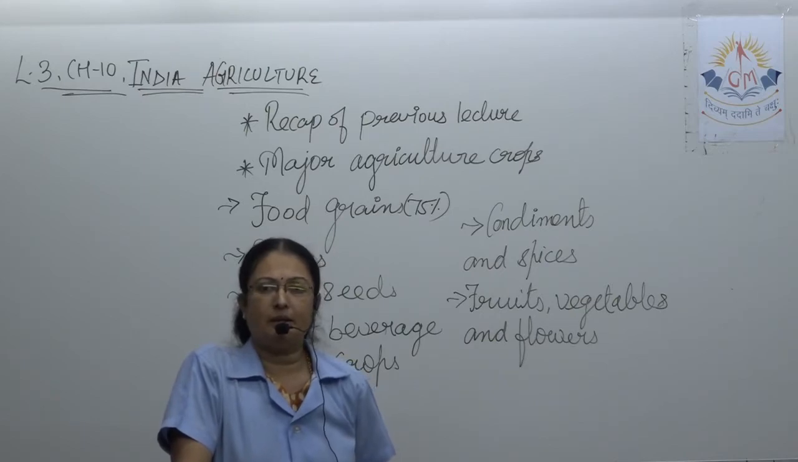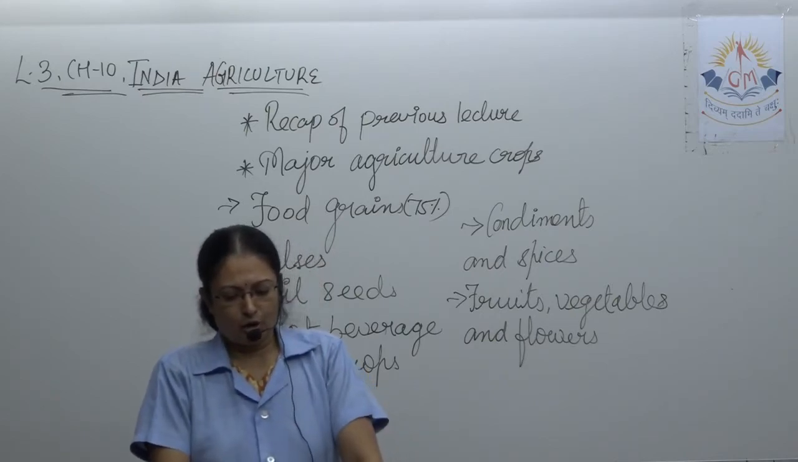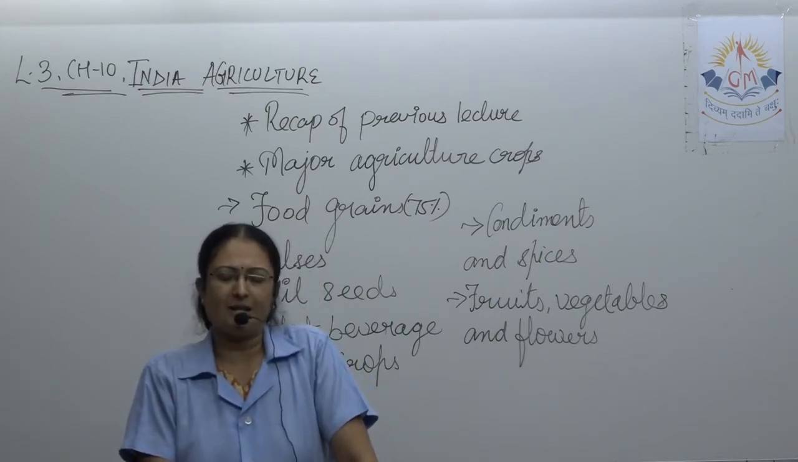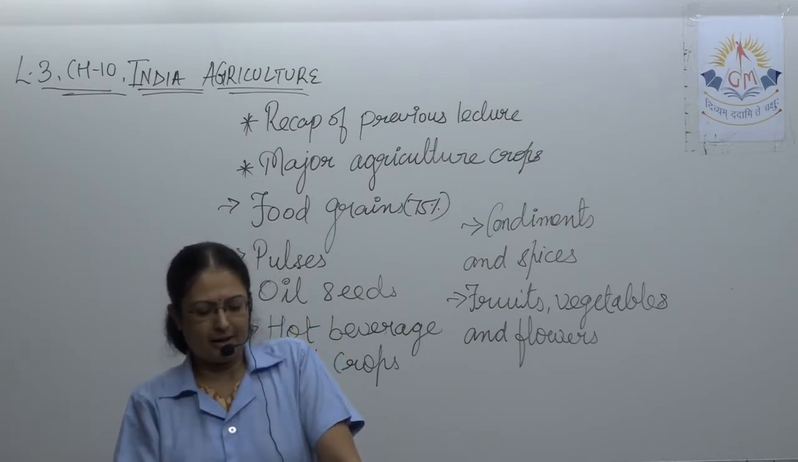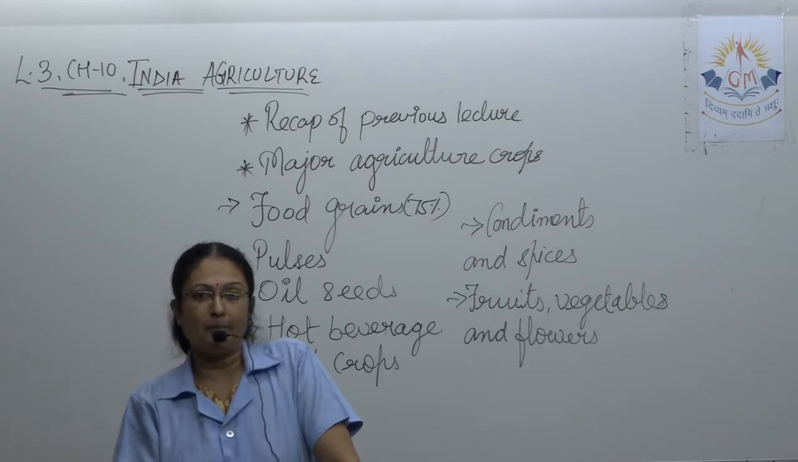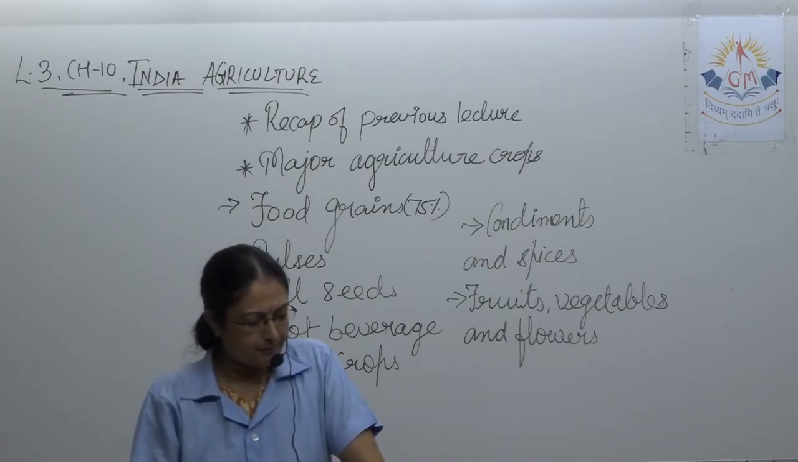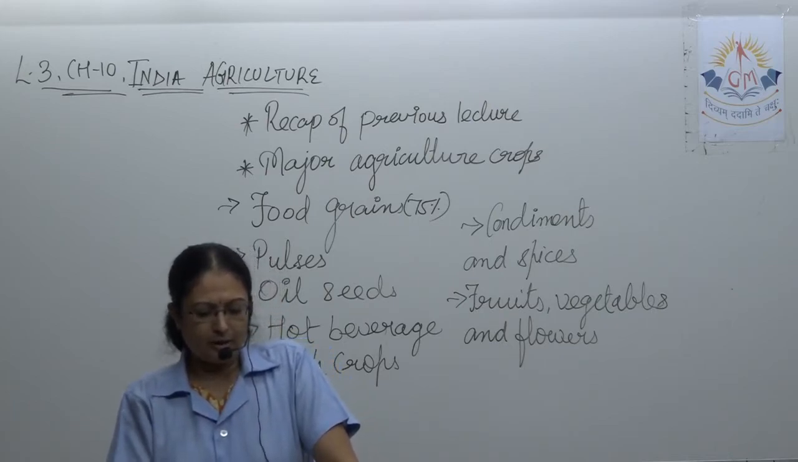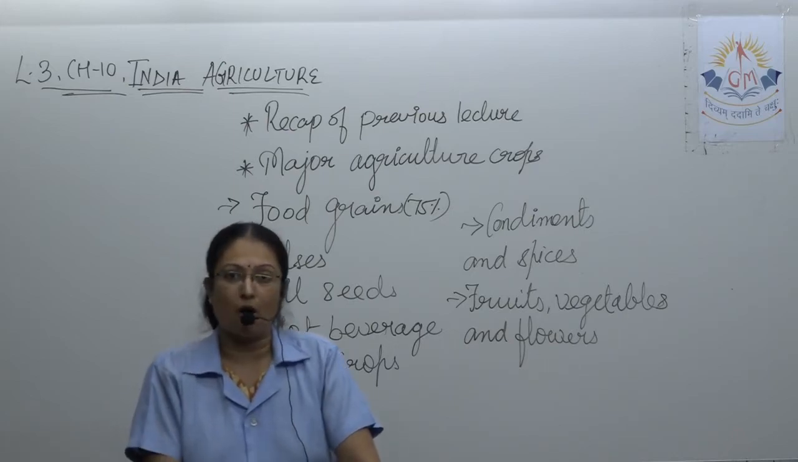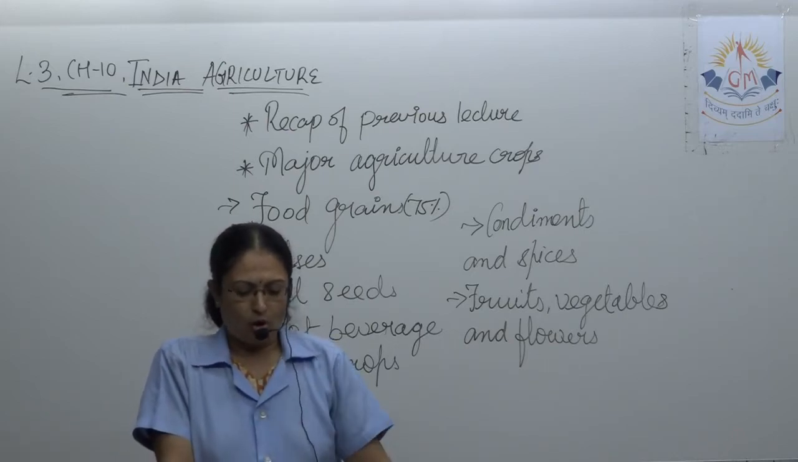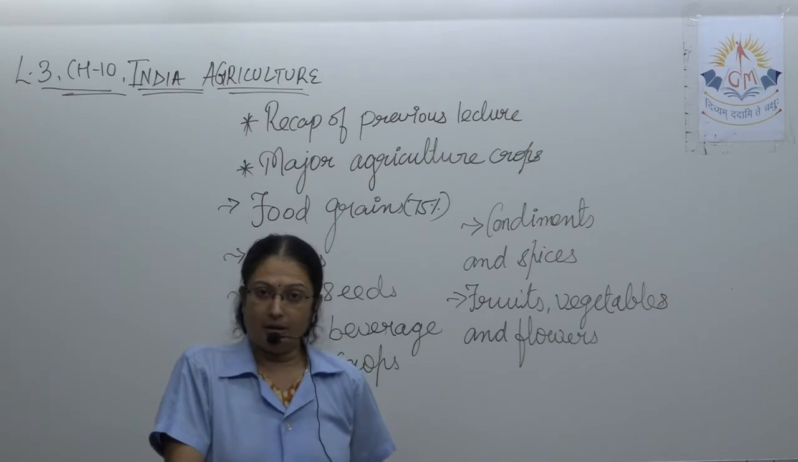Then sesame, til oil. Til is also used in India since ages. Since ancient times we are using til. In North India it is a rain-based kharif crop. Please underline. It is a rain-based kharif crop. Now in South India it is sown as a rabi crop and occasionally as a zaid crop. Almost all the states grow til.